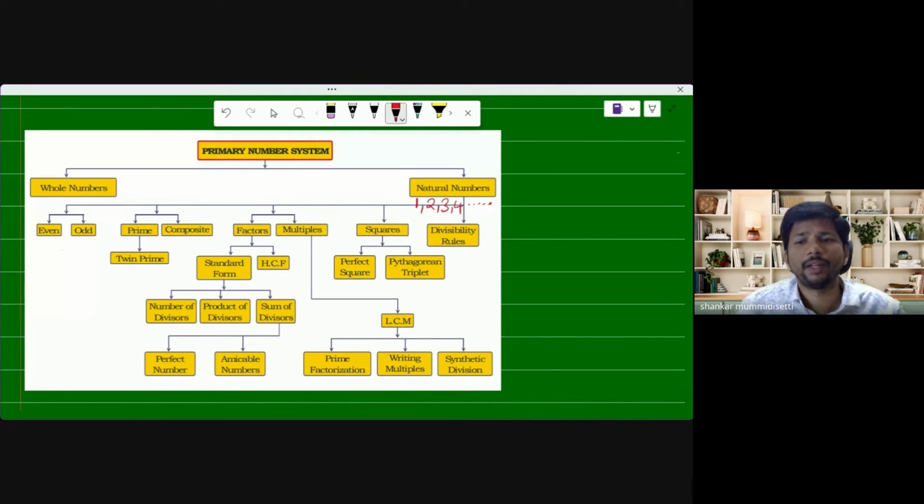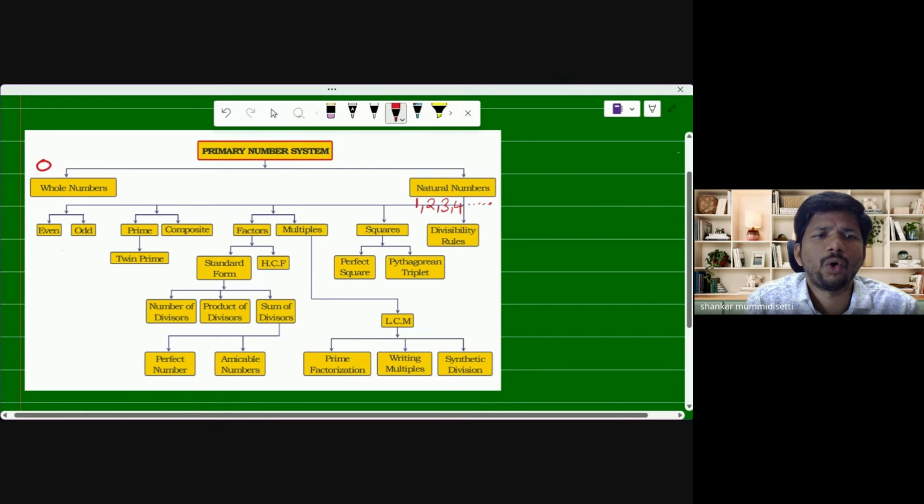Suppose in front of my table there are some four books. I count one, two, three, four. Suppose there are no books, what do I write? If there are no books, I can say zero books are in front of me. In that case, we consider whole numbers. Whole numbers start with 0, 1, 2, 3, 4, and so on. These are all the whole numbers.